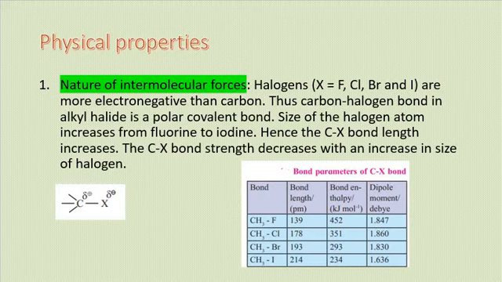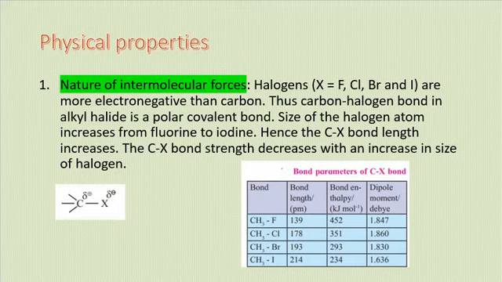Halogens are more electronegative than carbon. So the carbon and halogen bond in alkyl halide is a polar covalent bond. The size of the halogen atom increases from fluorine to iodine, so the bond length between carbon and halogen atom would also be increasing. The carbon and halogen bond strength decreases with the increase in the size of the halogen atom.